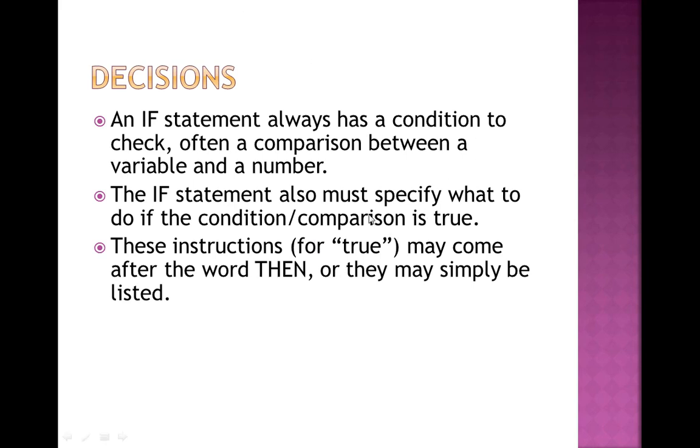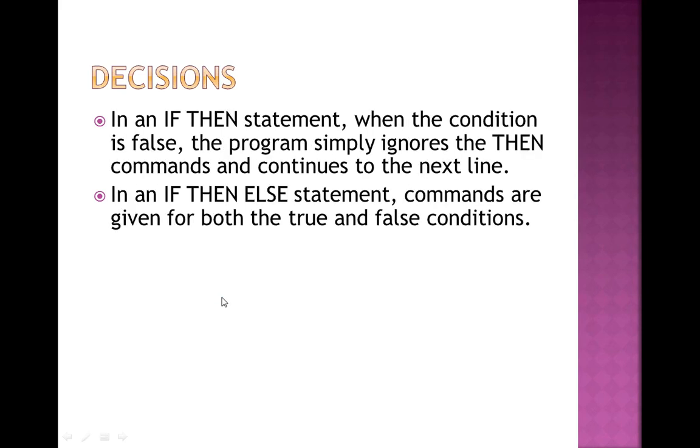The if statement also must specify what to do if the condition is true. These instructions for true may come after the word then, or they may simply be listed. In the if then statement, when the condition is false, the program simply ignores the then command and continues to the next line.